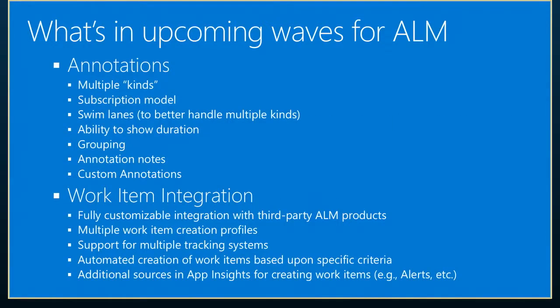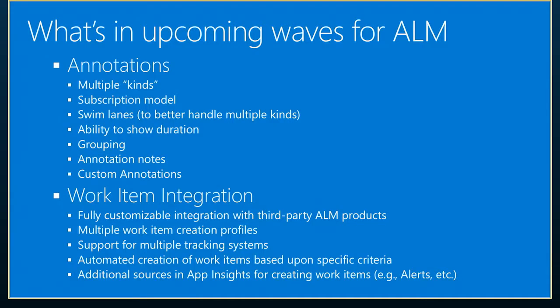So let's talk about what's in upcoming waves for ALM. Annotations. Annotations is going to evolve a lot. Today it's already really useful, but it's really only one kind, so we want to have lots of other kinds. Operational events, potentially custom annotations, manual annotations, all kinds of different things. And a subscription model so that you're capturing the kinds of annotations that you care about. If there's some of those things you never want to see, we want you to be able to opt in or opt out of the annotations that you would like to be captured.